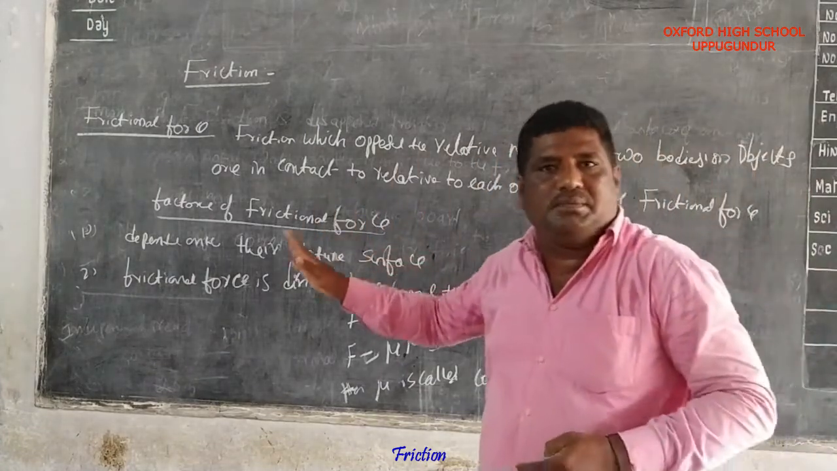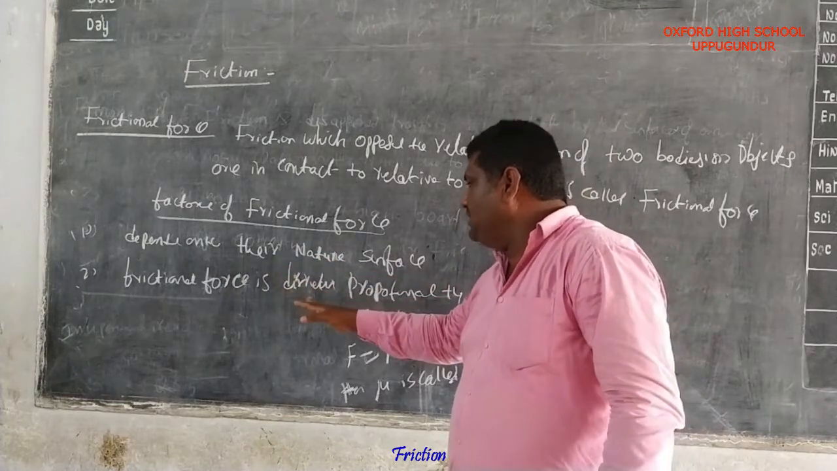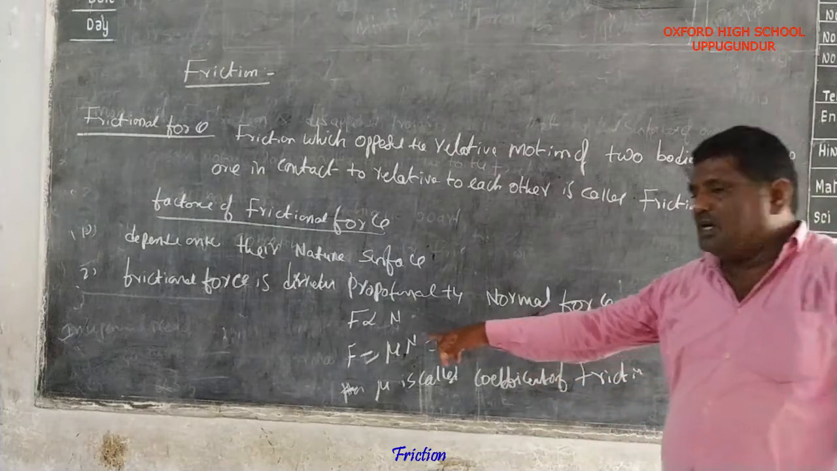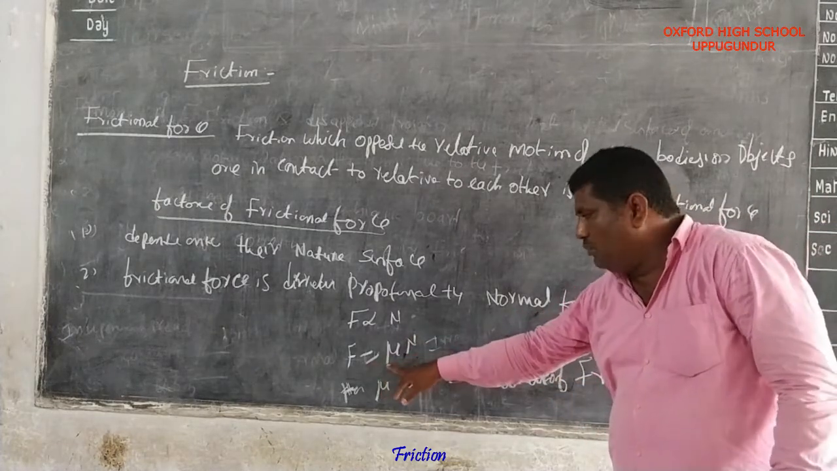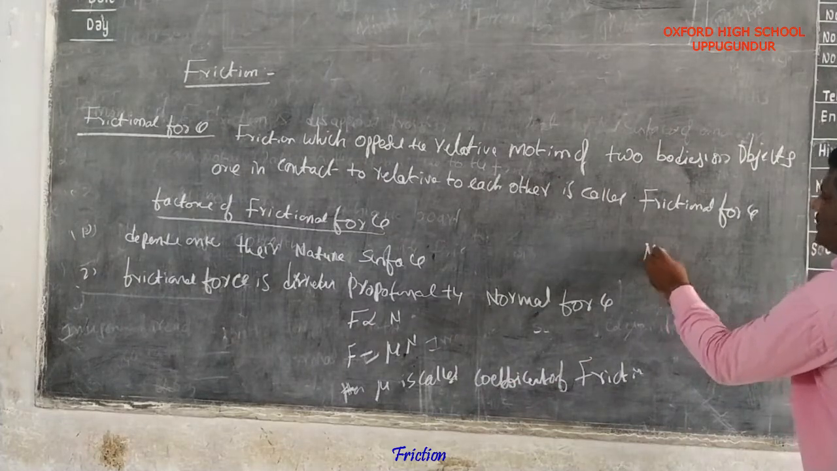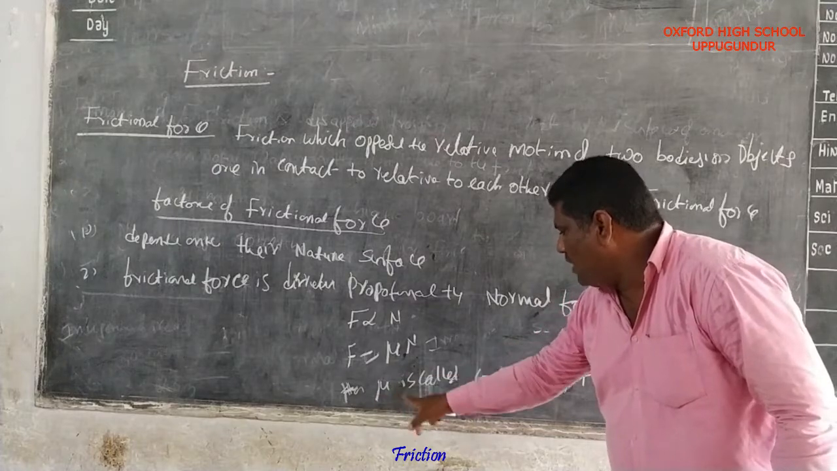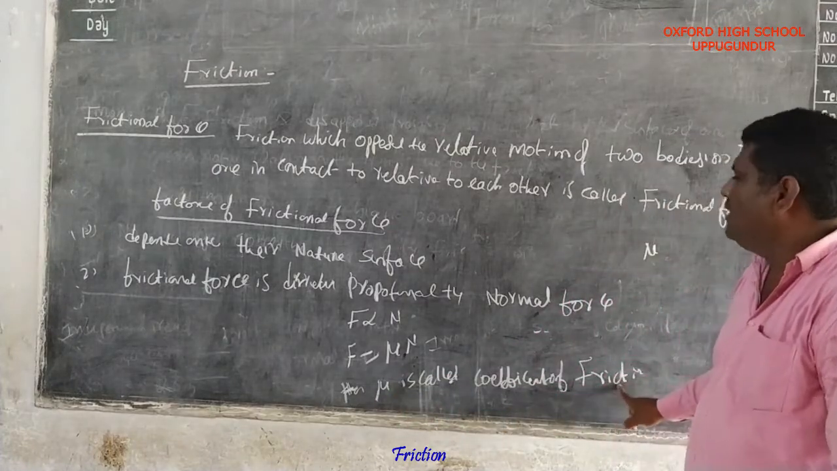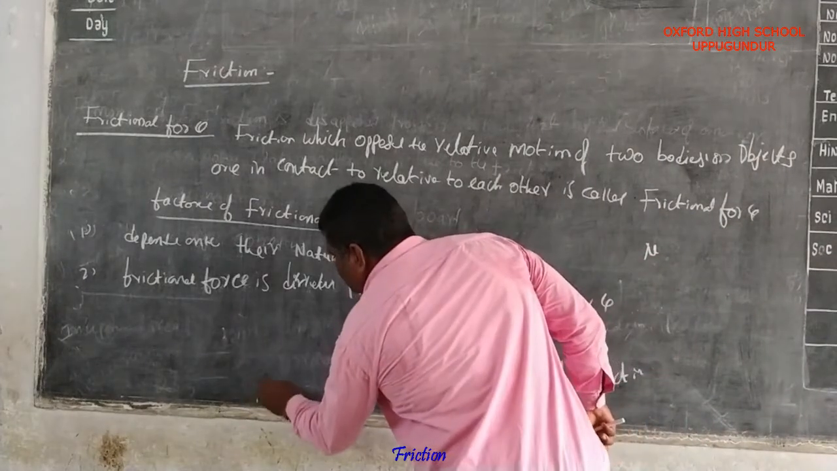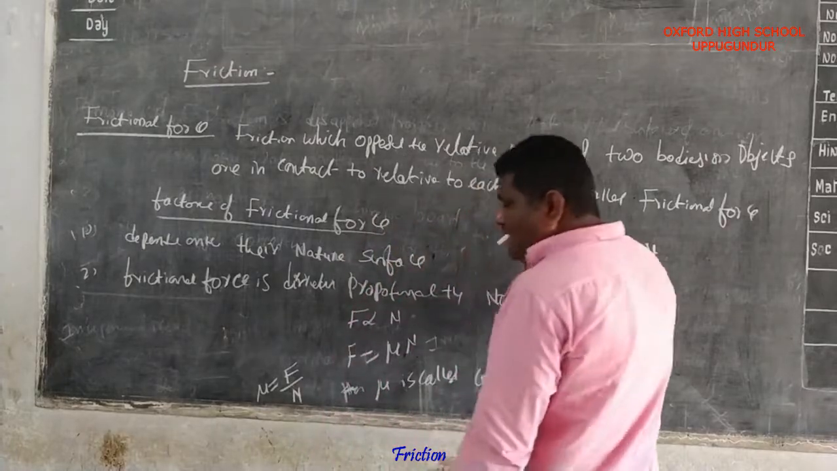Once again, factors of frictional force. The frictional force mainly depends upon the nature of their surfaces, and the frictional force is directly proportional to the normal force. So F is proportional to N, F is equal to mu N. Mu is the symbol of the coefficient of friction. So mu is equal to F by N.